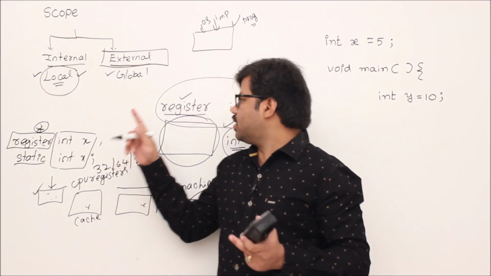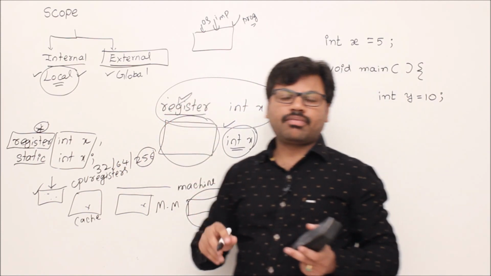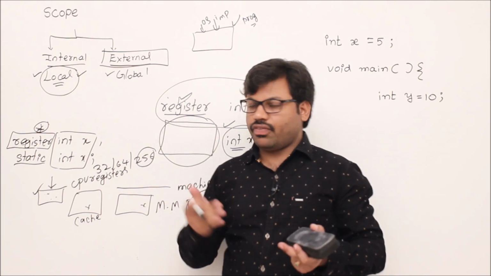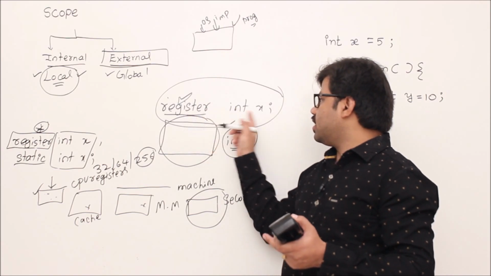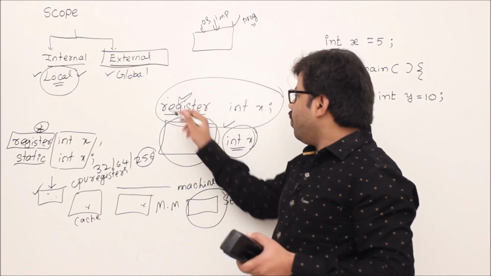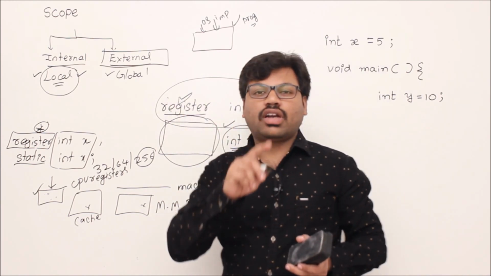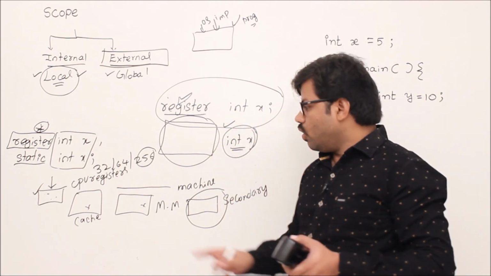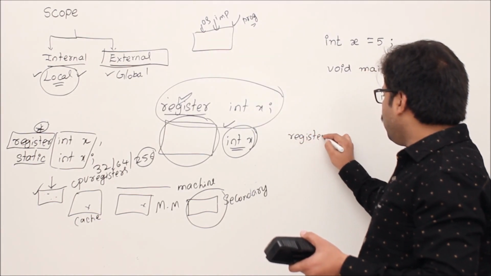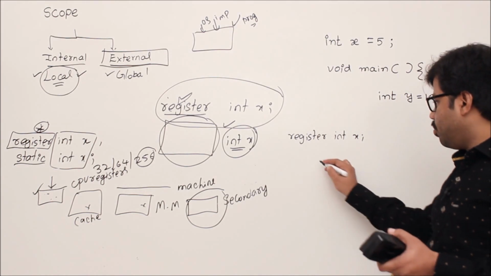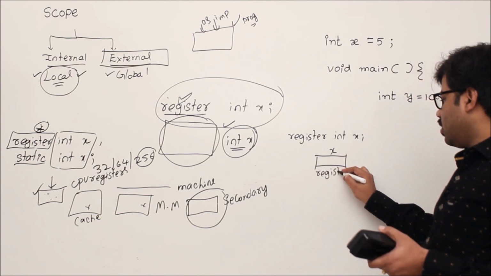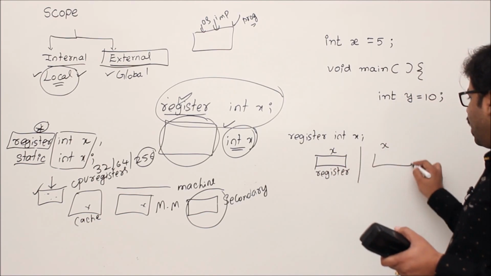That's why the compiler takes this instruction as just advice. Your compiler may give the register, may not give it. If your compiler doesn't give a register to you, then your variable, though it is a register variable, will be stored in main memory. Understand? And one more thing. Whenever you declare a variable as a register variable, don't try to get the address of it. The reason is, only main memory addresses you can get, right? Whenever you declare your variable as register int, there are two possibilities. Possibility number one is your x may get a CPU register. Case number two, your variable may get main memory.